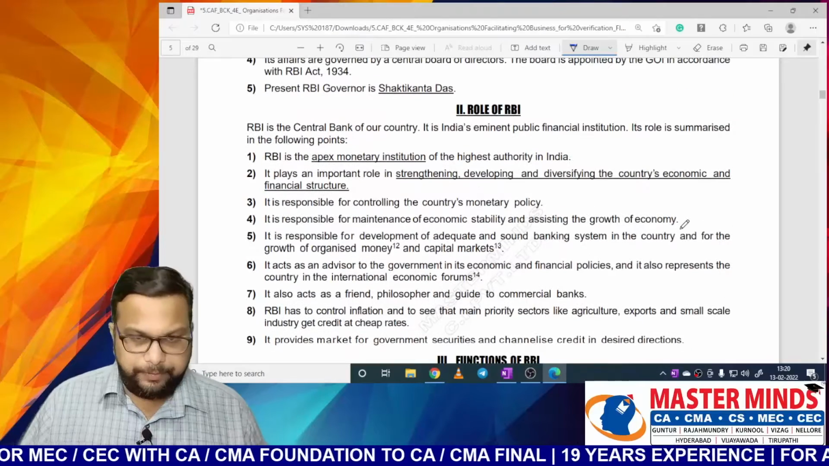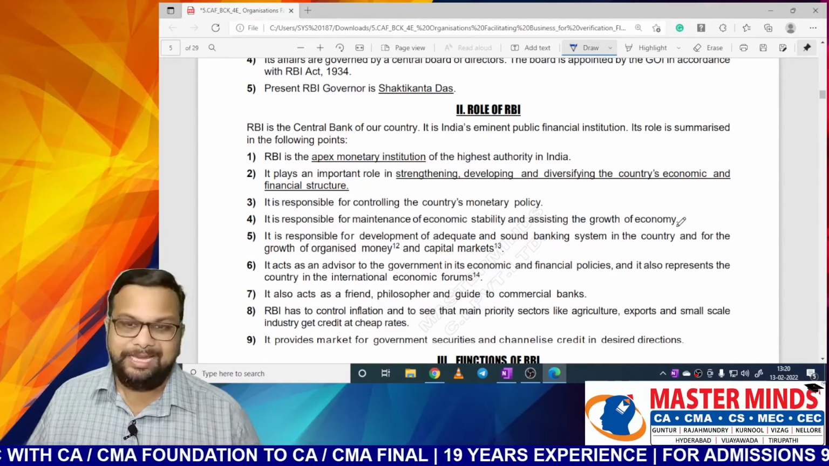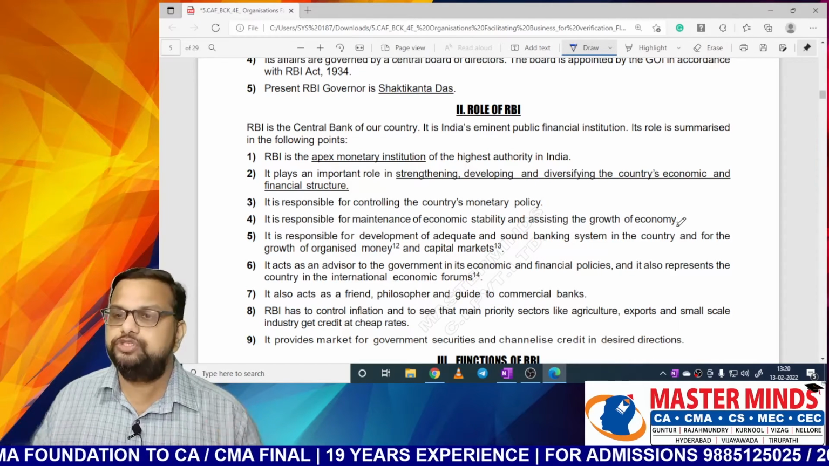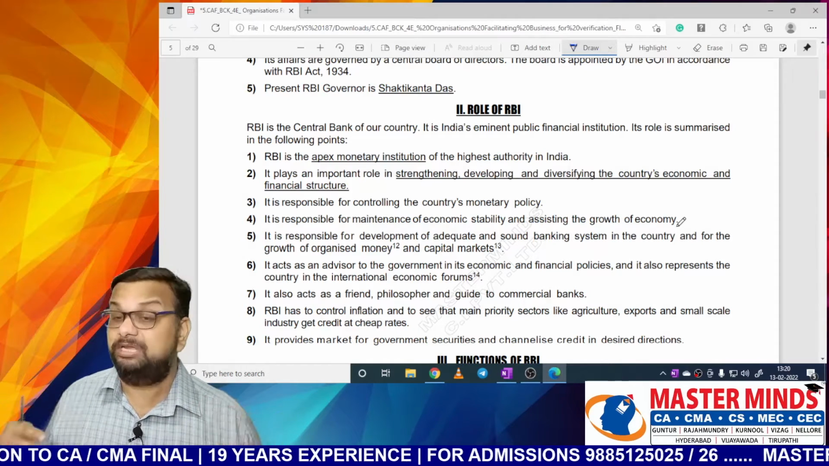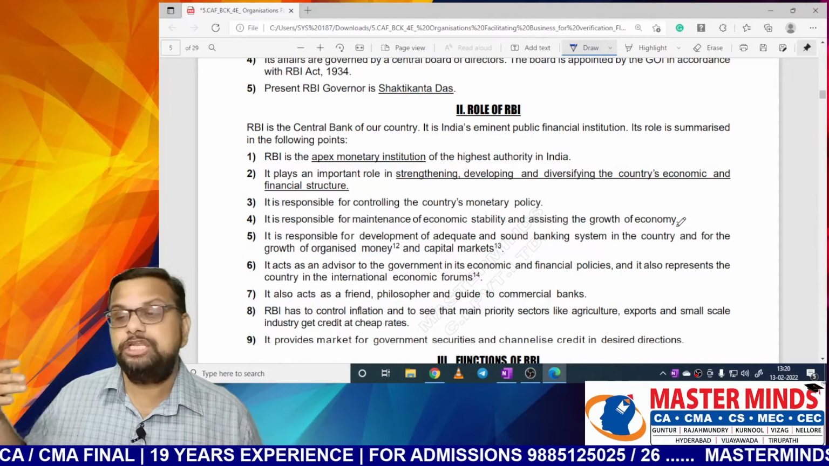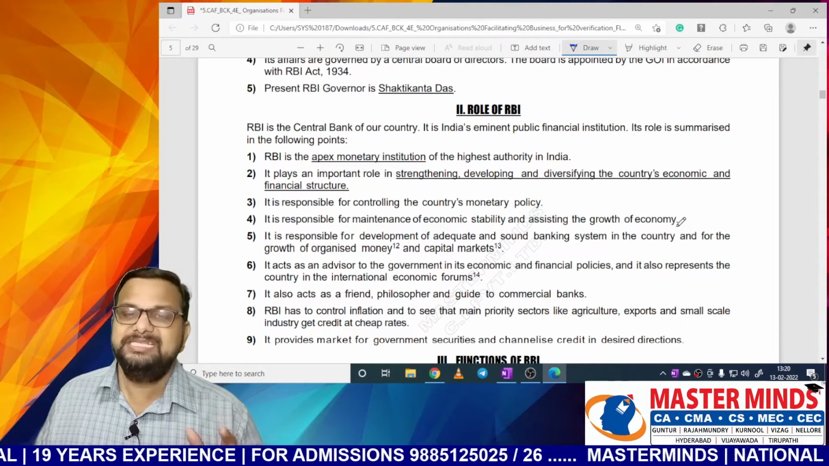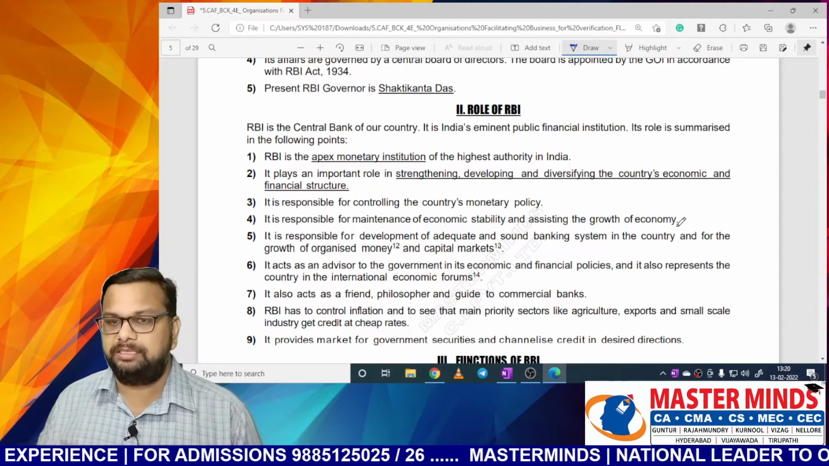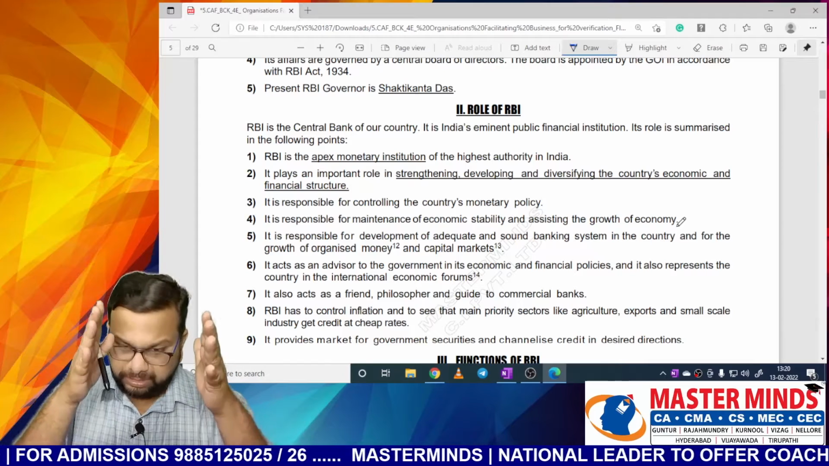Next, role of RBI. RBI is the central bank of our country. It is India's eminent public financial institution. When it comes to financial institutions, it is a public financial institution. It is the most important public financial institution. What sort of role does this RBI have to perform? It is a central bank. Central bank means it is the head of all the banks in India. So the roles it has to perform are given in these points.